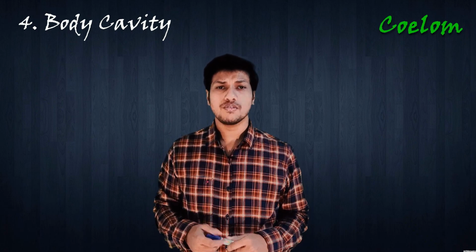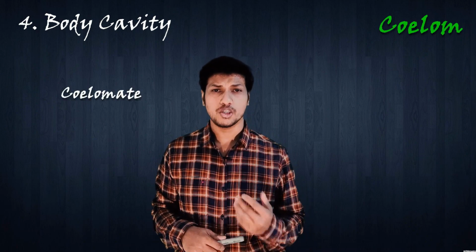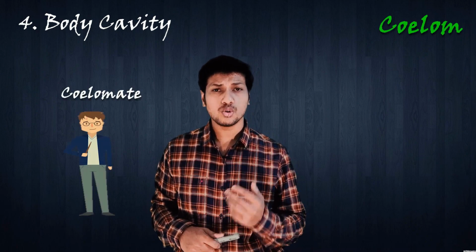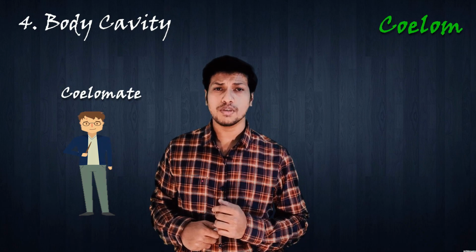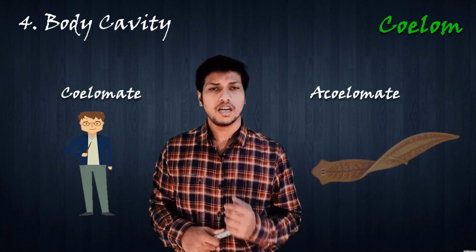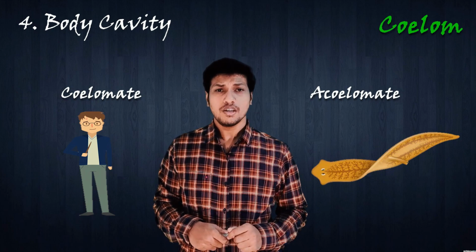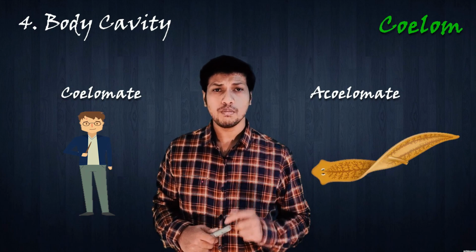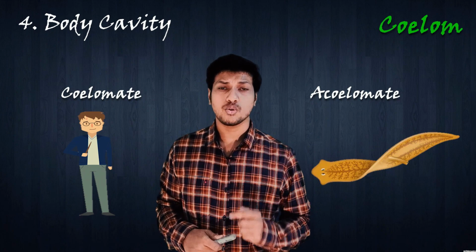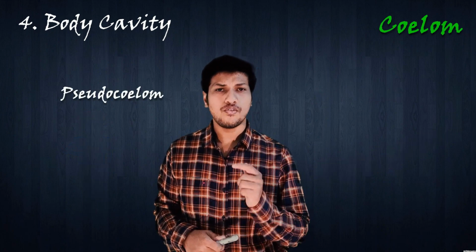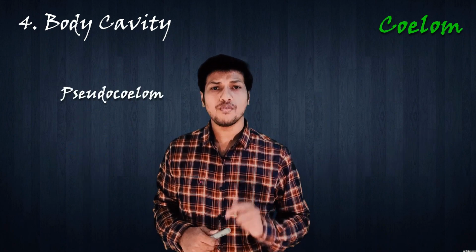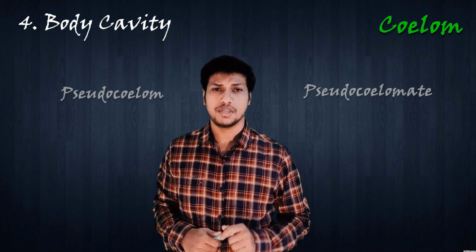Those groups of animals which have coelom are known as coelomates, like humans, and those groups of animals which do not have coelom are known as acoelomates, like worms. But there is another group of animals which do not have a true coelom but have a similar space known as pseudocoelom or false coelom, and this group of animals is known as pseudocoelomates.